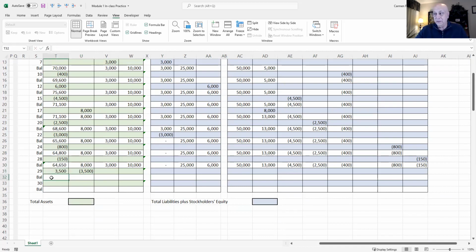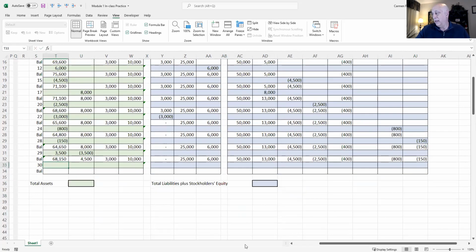Okay. So let's add them up. Total cash now, we've got 68,150. Now we have only $4,500 of receivables, 3,000 of supplies, 10,000 for our computer. We owe nothing in accounts payable. We still owe 25,000 for the loan. We still have $6,000 of unearned revenue, 50,000 in common stock, 13 in revenue, $4,500 of salaries expense, $2,500 of rent expense, 400 of supplies expense, 800 of advertising expense, and 150 of vehicle expense. Okay, we're almost done.